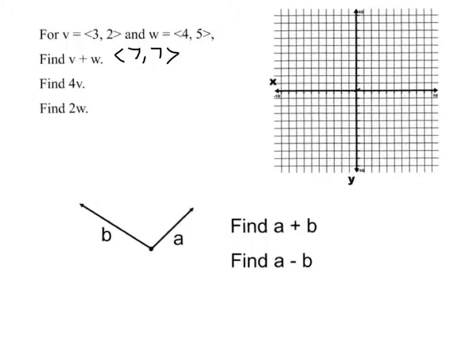It was just this component like that. Well, if I multiplied that by 4, I really just multiply each component by 4. It becomes 12 and 8. So it would have the same basic slope. It would just go further out. I'm going to go right off my screen, but that would be it. So it's the same vector, it's just longer. Of course, 2w, same type of thing, would just be 8 and 10. Okay? So easy enough. The vector algebra is really easy.